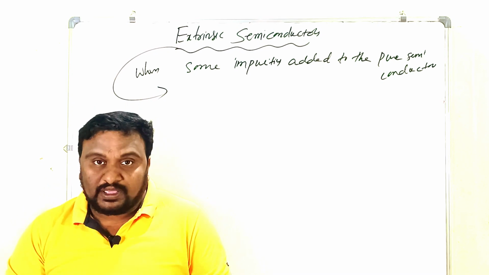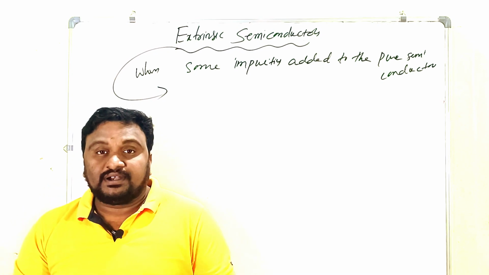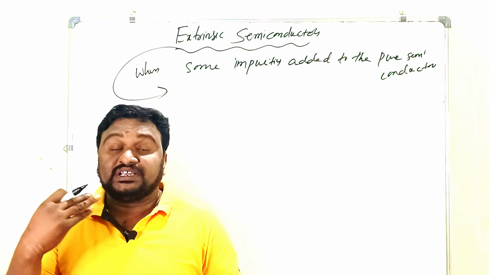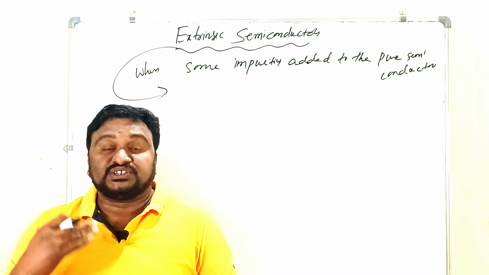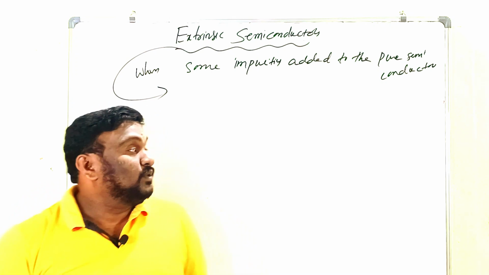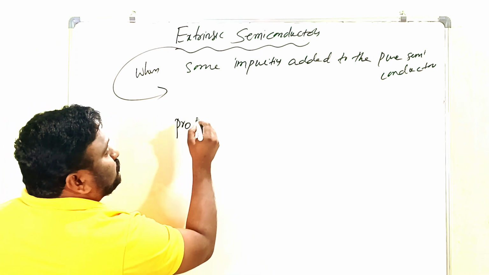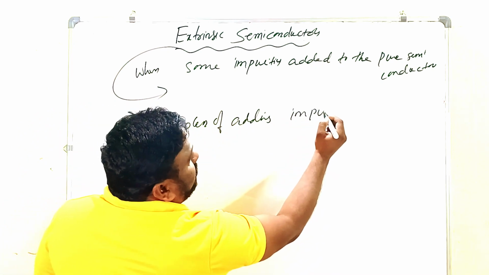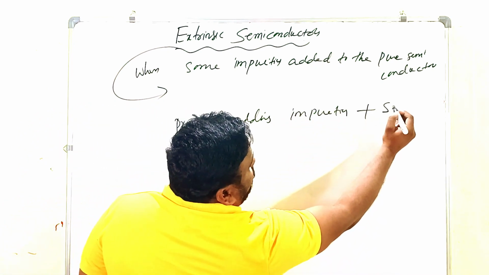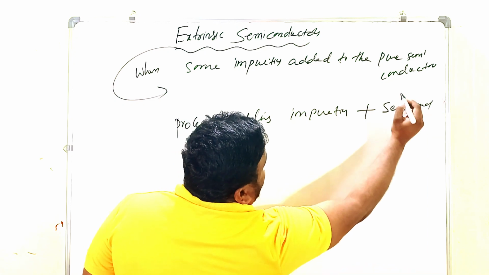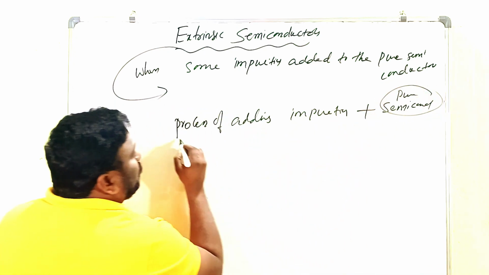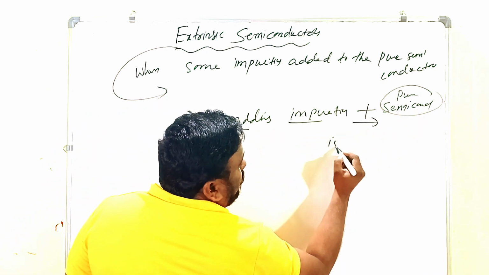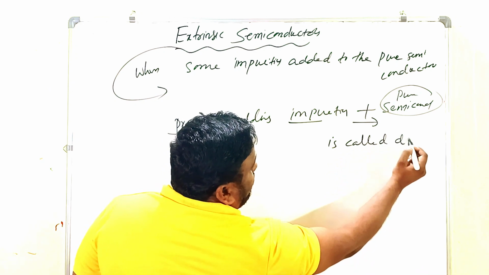What is meant by doping? Doping is nothing but the process of adding impurities to the pure semiconductors to increase the conductivity. That is what we call doping. What is doping? The process of adding impurities to the pure semiconductors is called doping.